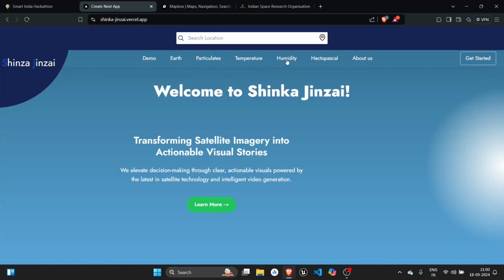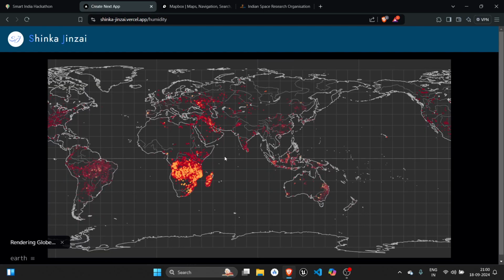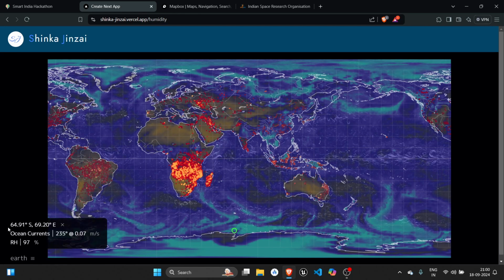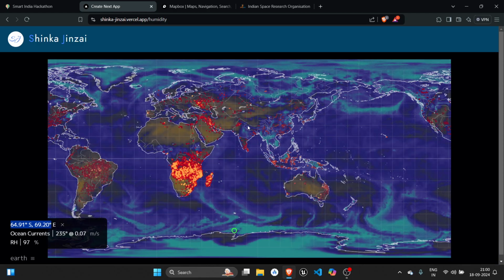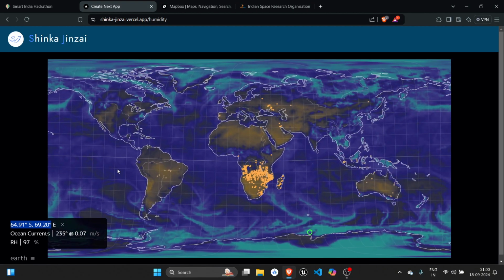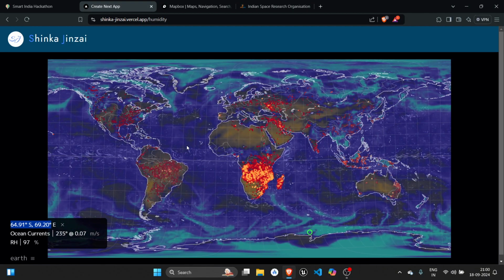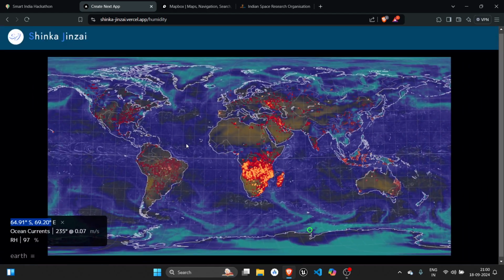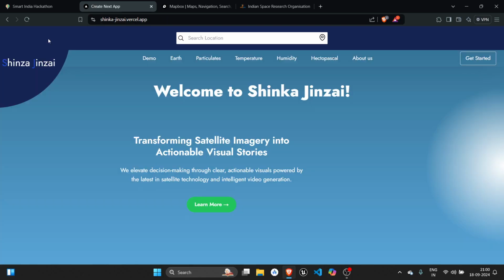And let me go for the humidity. So this is a humidity map. We're able to represent, and we're also able to see the latitude, longitude, and the ocean currents, temperature, and all that, for the particular area. So this is the beauty of generative AI. We're able to render high performance graphics with minimal computation requirements. We don't need a supercomputer, and we can do this very beautifully.